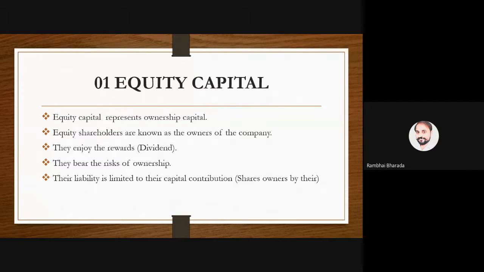Okay, so if I want to become an owner of Reliance Limited, I need to purchase a minimum of one share of Reliance Limited at 2059 rupees. And then after that I can proudly say that I am the owner. Are we clear about the equity capital? Yes. Everyone, are we clear?